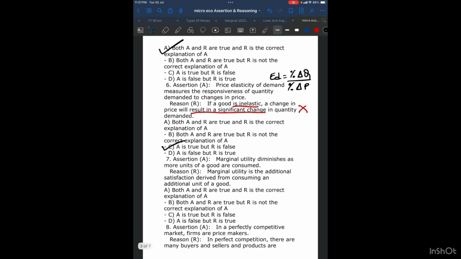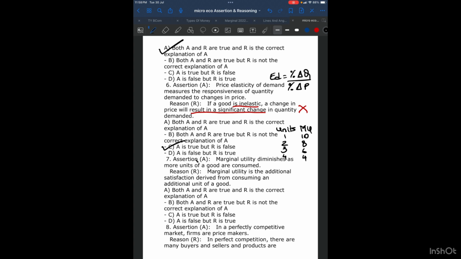The seventh question. Marginal utility diminishes as more units of a good are consumed. I think that also we have learned. It's true. You can take units of X. So you eat first unit, second unit, third unit. The marginal utility that you derive from 10 becomes 8, 6, 4.